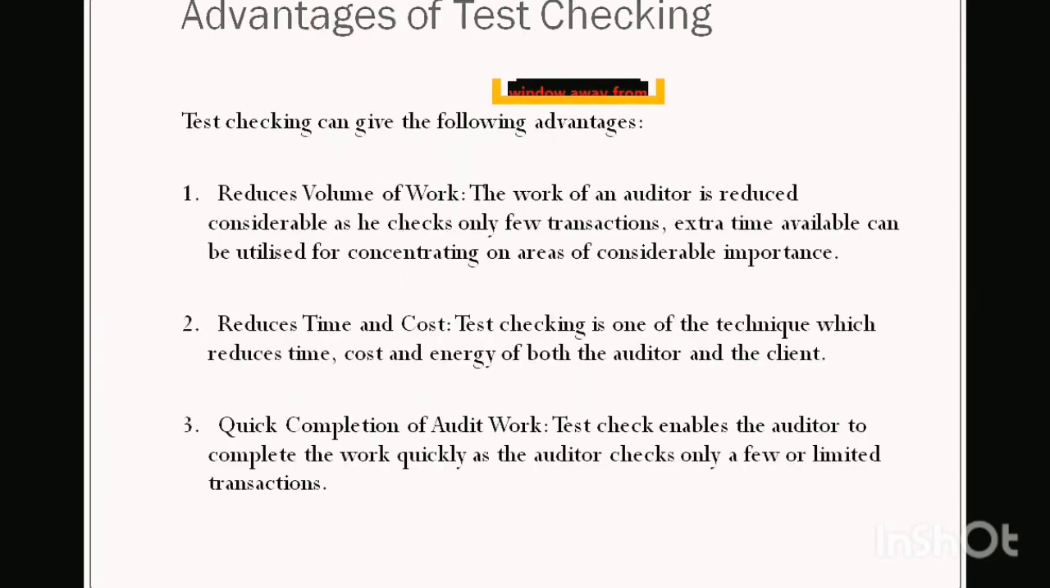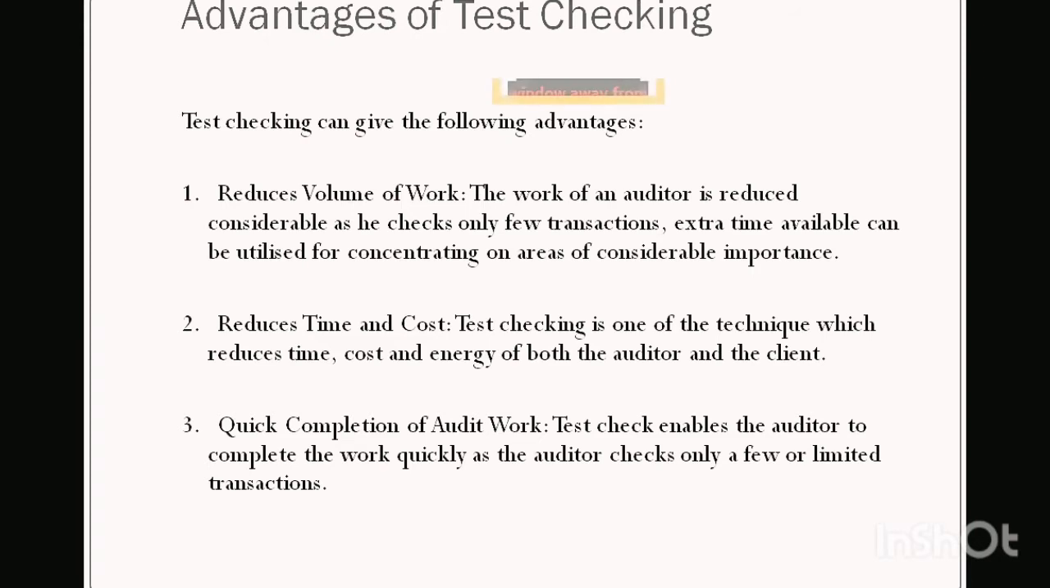What are the advantages of test checking? Point number 1, it reduces the volume of work. Compare checking all the transactions with checking a few transactions. If the auditor is checking a few transactions, then time is saved, and that extra time can be used for concentrating on important areas of audit. Point number 2, it reduces the time and cost of both the auditor and the client. We can even add that the energy of the auditor and the client is saved. So test checking helps in reducing not only time and cost, but also the energy of both the auditor and the client.